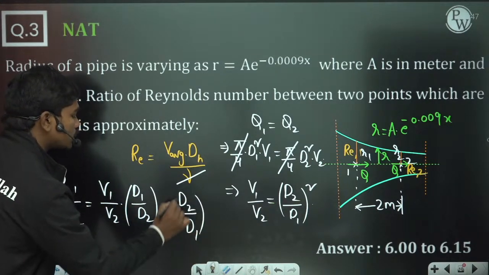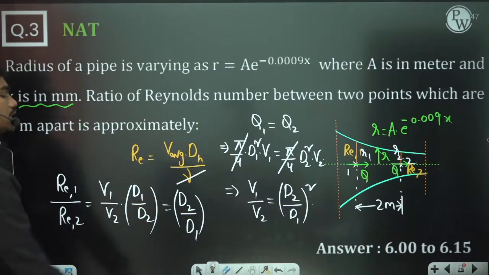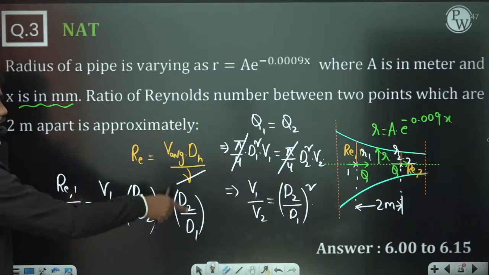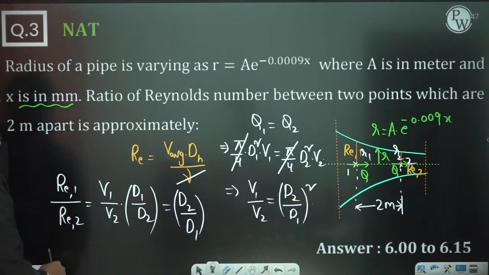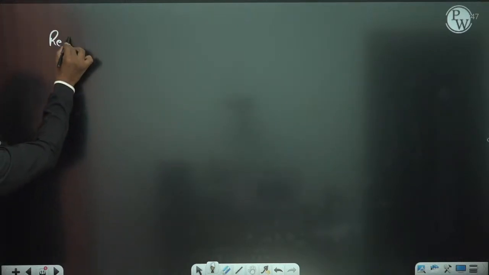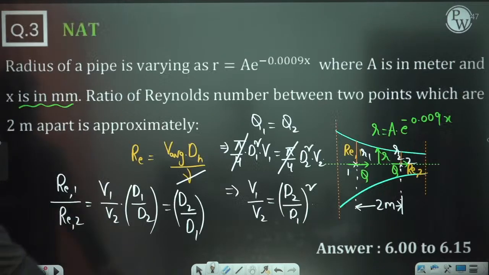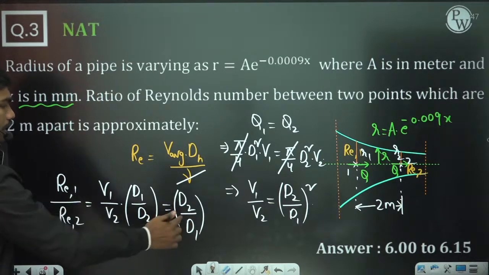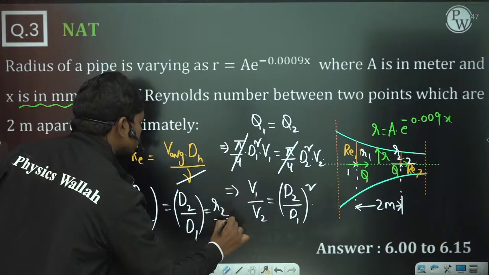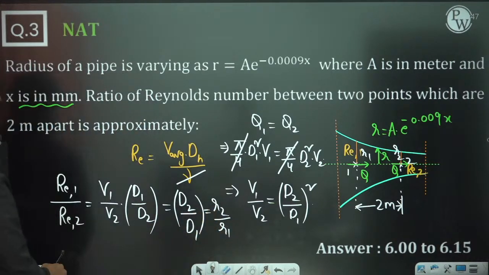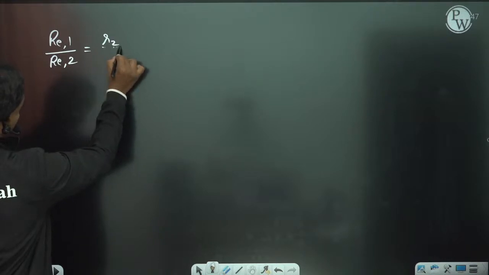So the Reynolds number ratio at these two locations is equal to the ratio of the two diameters, which can be written as r2 by r1.